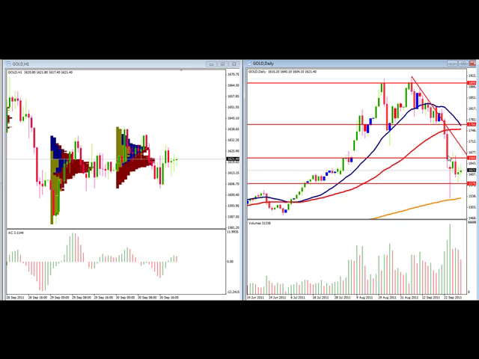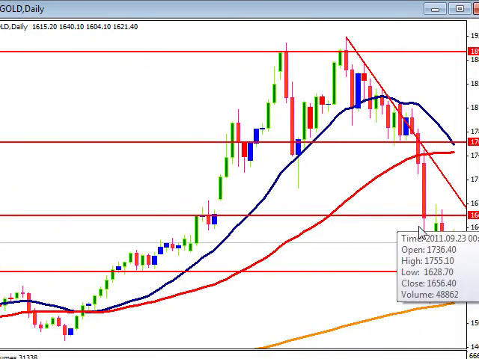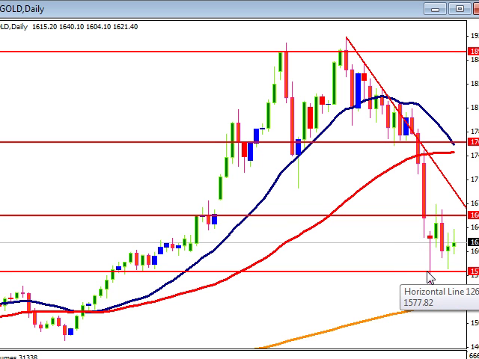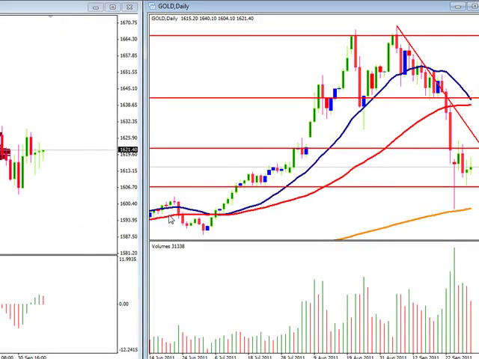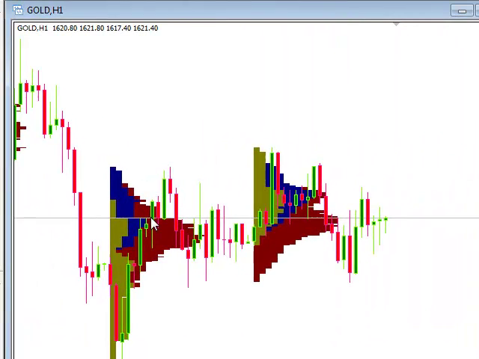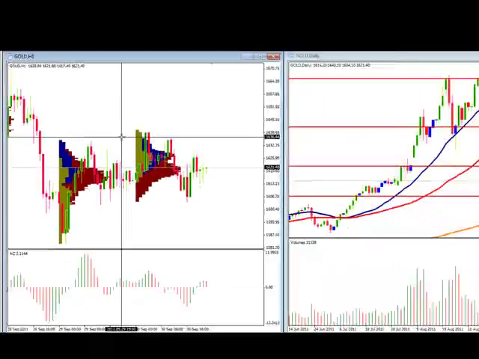As always, we're starting off with the gold daily chart, and we can see that the past week we basically stayed within a range, 1680ish up to about 1580, up to about 1660, about a 100-point range. It's a little bit easier to see on our 1 hour time frame with our market profile. A lot of volume is accumulating here at the 1619 price level. You can see this is where the volume peak is for Thursday and for Friday. So around 1619 is our point of control.